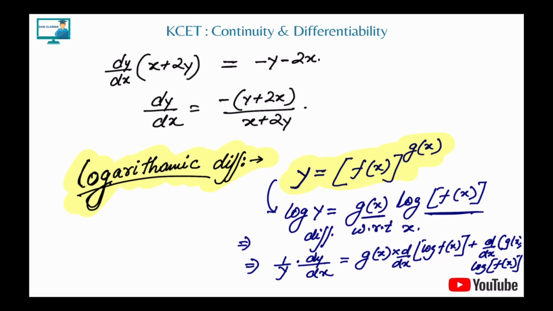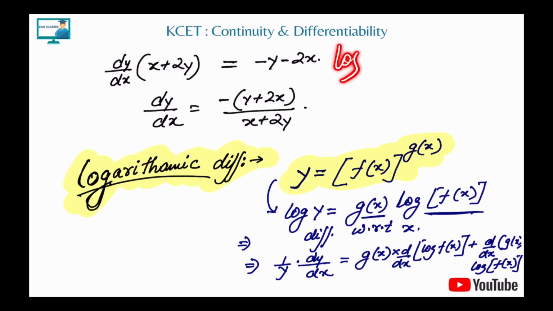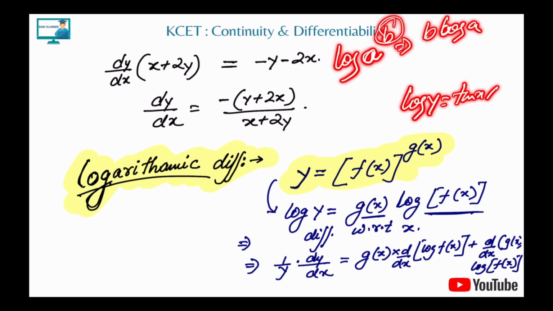Now, let's say I have a question, y is equal to x power something big, let's say tan x. So what I'll do, I'll take log. The moment I take log, log y is equal to log of x power tan x. We know few properties you need to know. Whenever we have log of a power b, this power comes in front, so b log a. So we had log y is equal to tan x into log x.